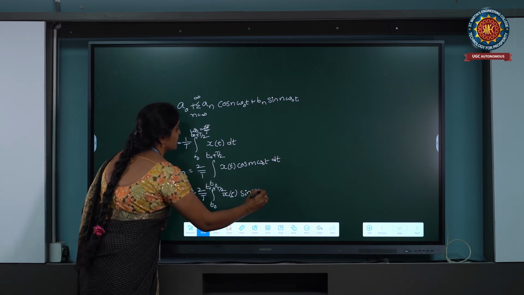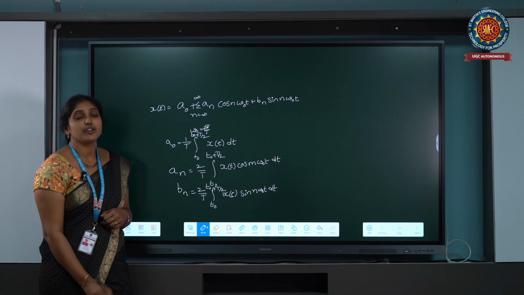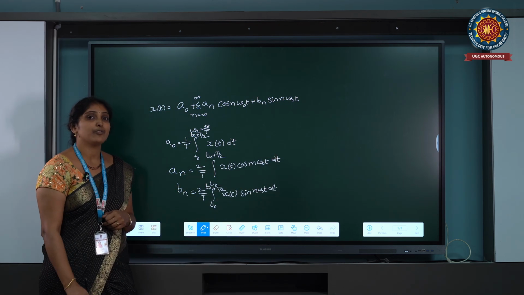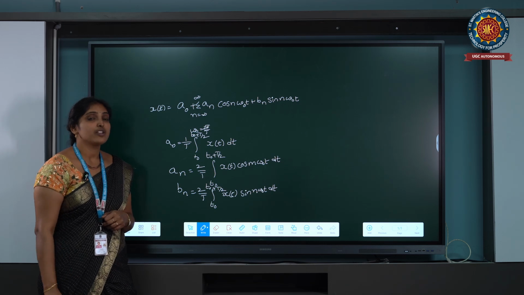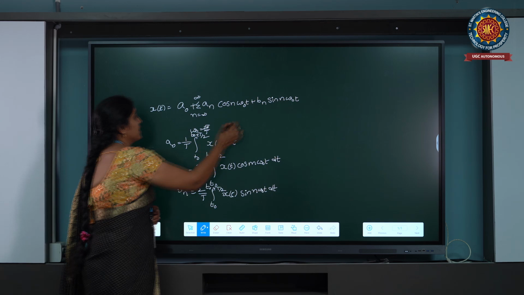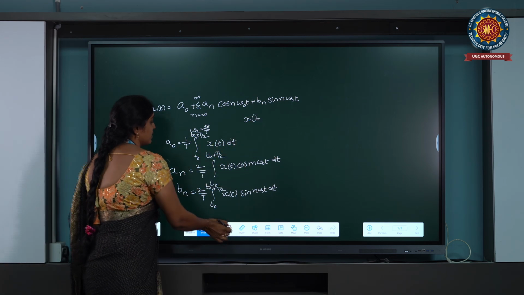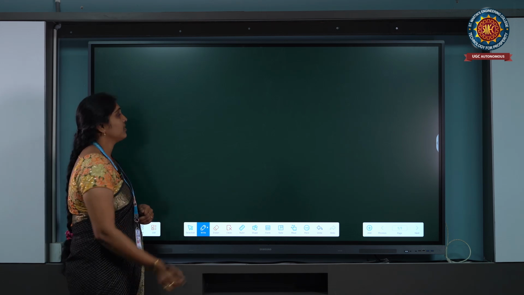So these are the coefficient formulas of the trigonometric Fourier series. The trigonometric Fourier series is applicable only for periodic signals. The Fourier series is not applicable for aperiodic signals. This is the drawback of the Fourier series. Next, the Fourier series is applicable for the Fourier transform, so first we check whether it is applicable or not.